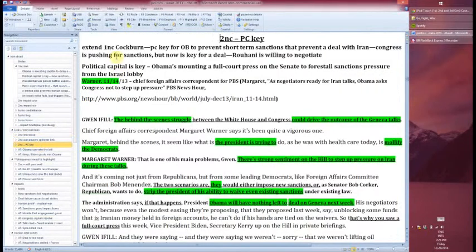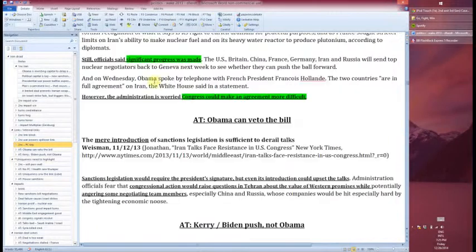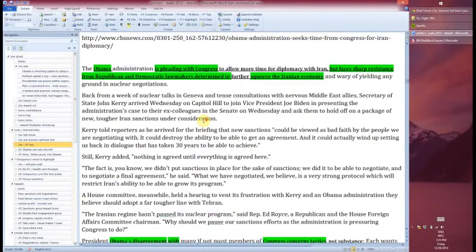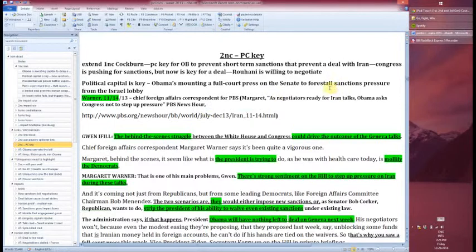Next, PC key, right? So here you can extend the 1NC PC key card, and then you're going to want more cards, political capital is key. Now this is important, obviously your cards are new. And then another thing that you're going to want to do in the actual debate is put in analytics about why your cards are better than their cards. So whether it be credibility, or usually it's going to be whoever has the most post-dated evidence. Because the politics DA is so dependent on current events, it's very important that you have the most up-to-date evidence. Really, a good rule of thumb is don't read politics evidence that's older than one week on the uniqueness and internal link questions.